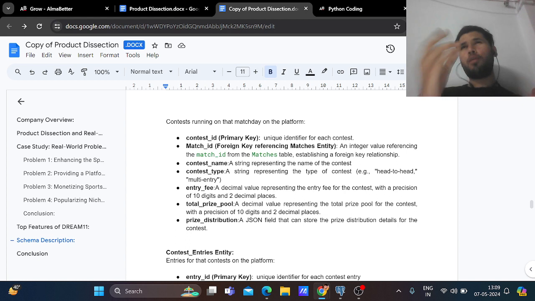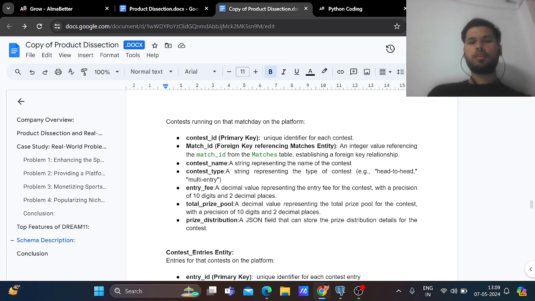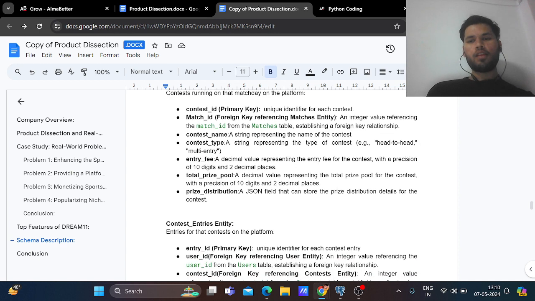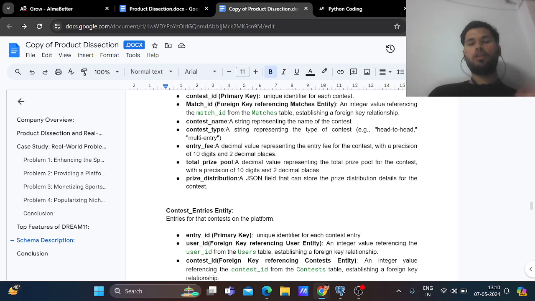Entry fee. So there is a nominal entry fee to participate in that contest. I told you, like rupees 1, rupees 39, 49, 59. There is an entry fee for participating in the contest, with a precision of 10 digits and 2 decimal places. Total prize pool. Now, what is the total prize pool in that contest? Suppose the prize pool of one contest is 1 crore, of another 50 lakh, of another 10 lakh or 1 lakh, etc. So there is the total prize pool. Now, prize distribution.